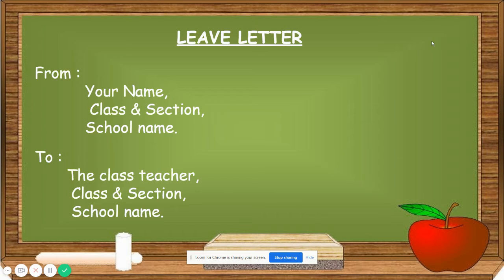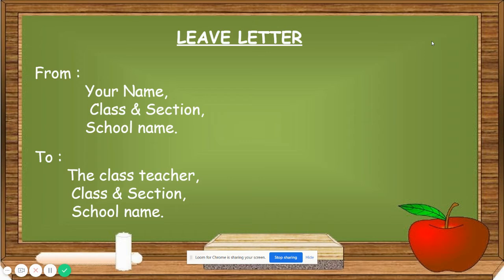So first you need to write the sender's information. Next you need to mention the receiver's information, to whom you are sending this letter.